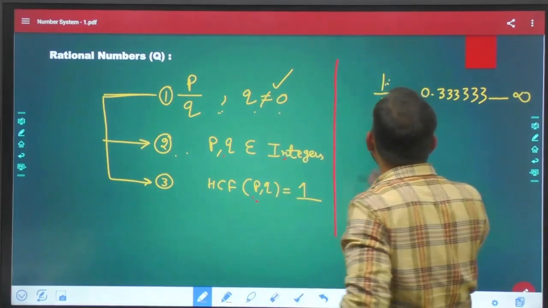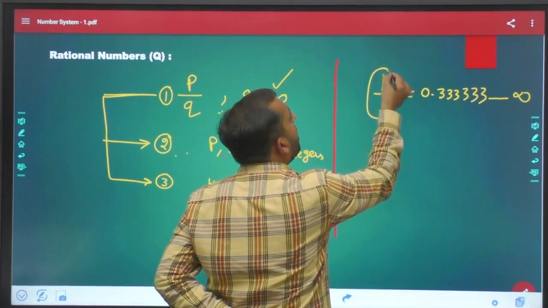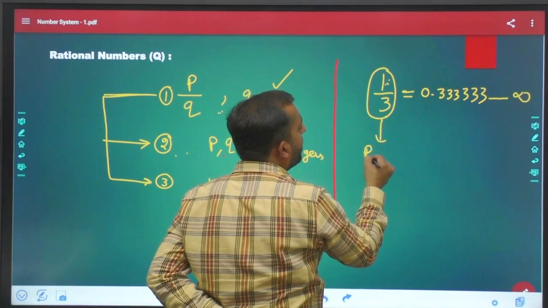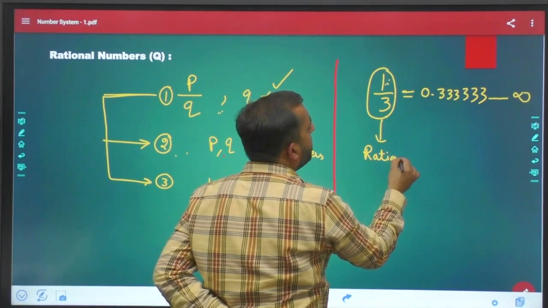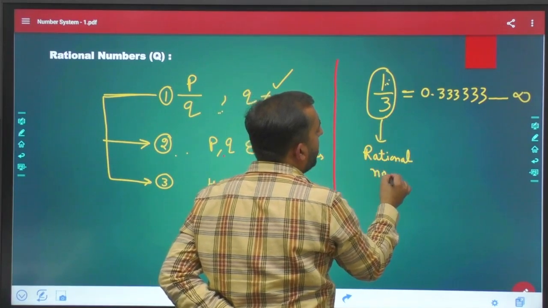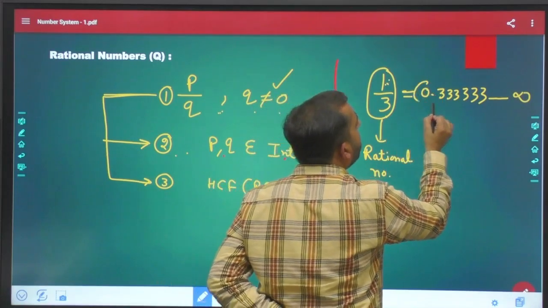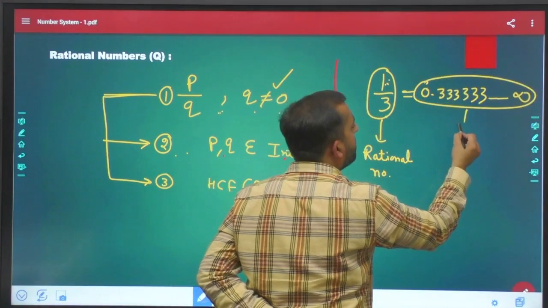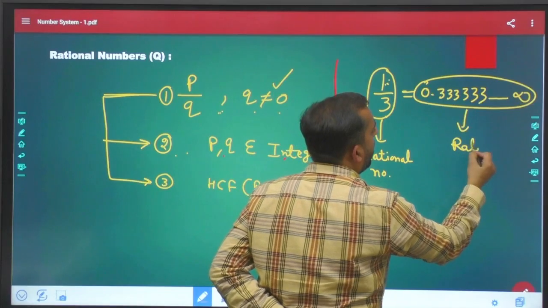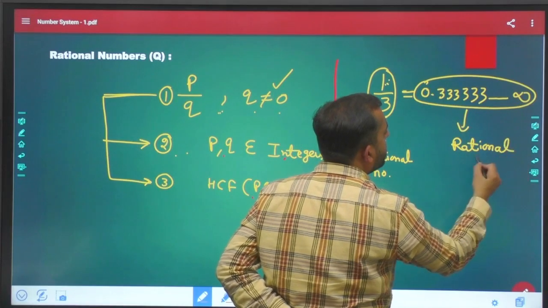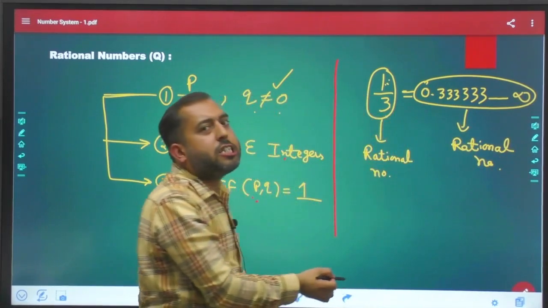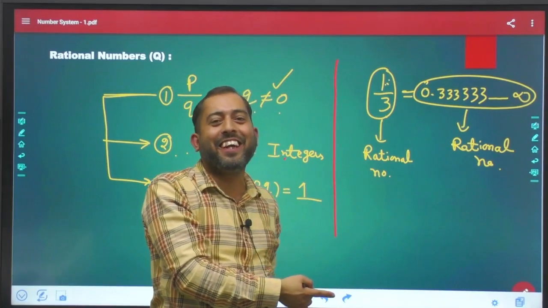Now, if our left hand side was a rational number, then definitely our right hand side must be a rational number, because left was rational, then right is rational again.